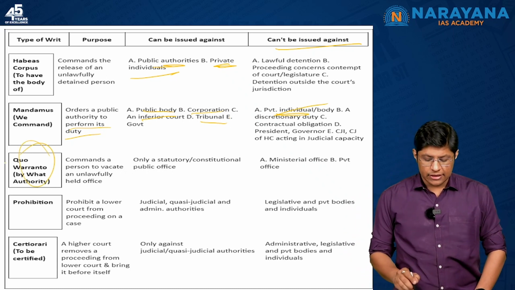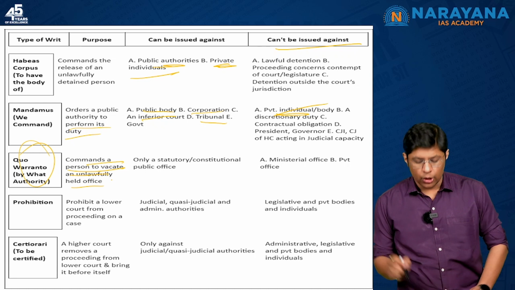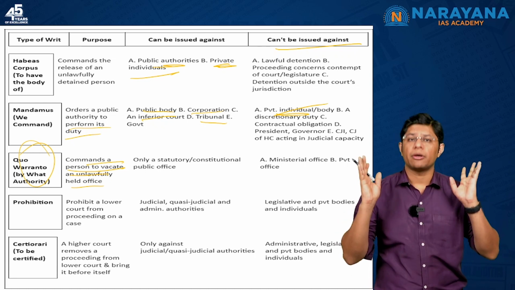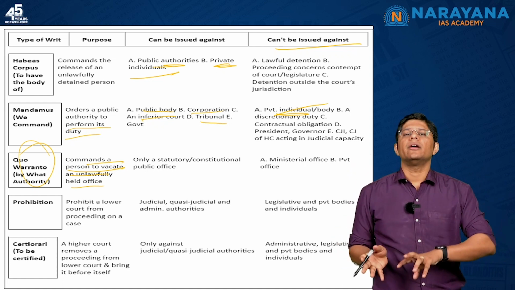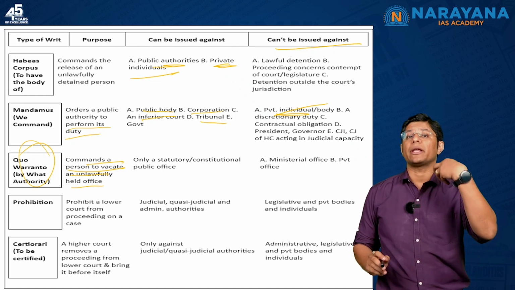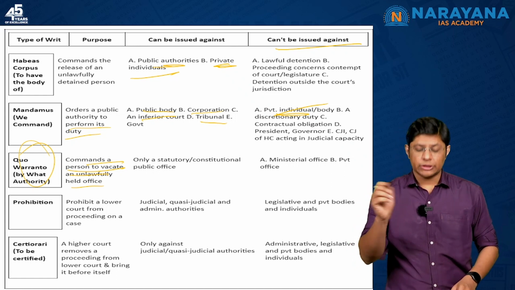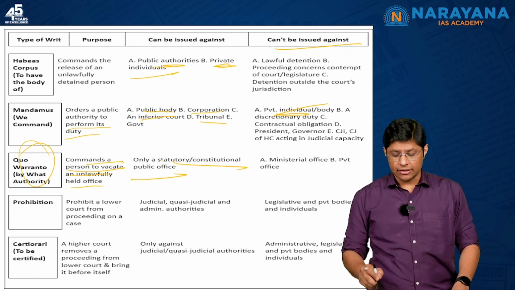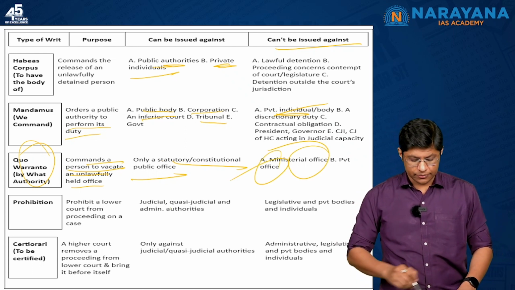Quo warranto commands a person to vacate an unlawfully held office. Let's say, for example, a person is occupying the Rashtrapati Bhavan. So, a person can file a quo warranto petition, which means, by what authority are you occupying the Rashtrapati Bhavan? It can be issued only against a statutory and constitutional public office. It cannot be issued against a ministerial or a private office.